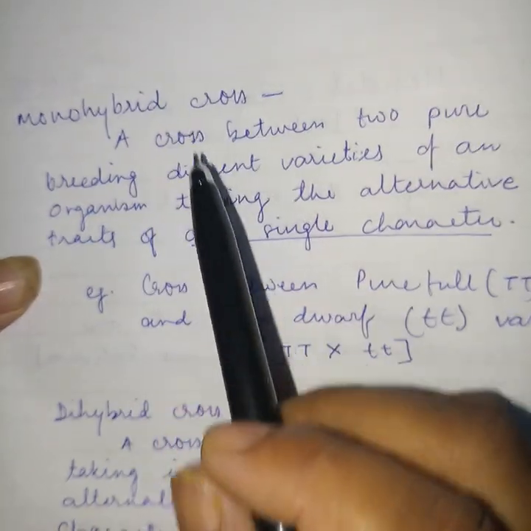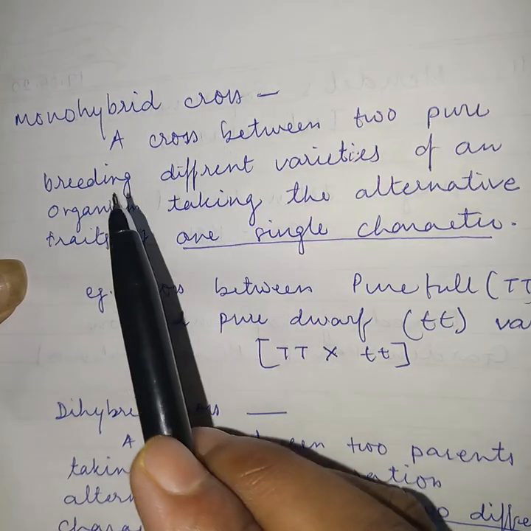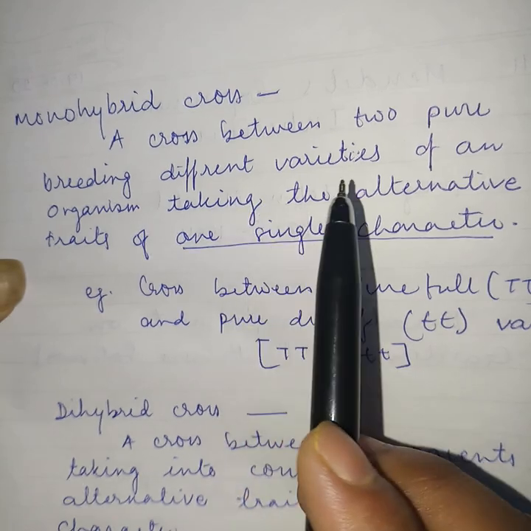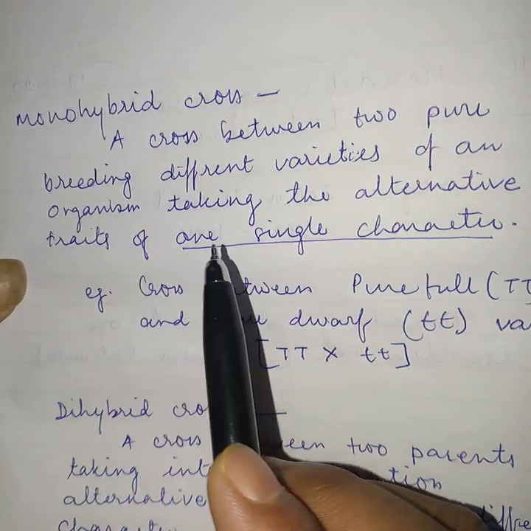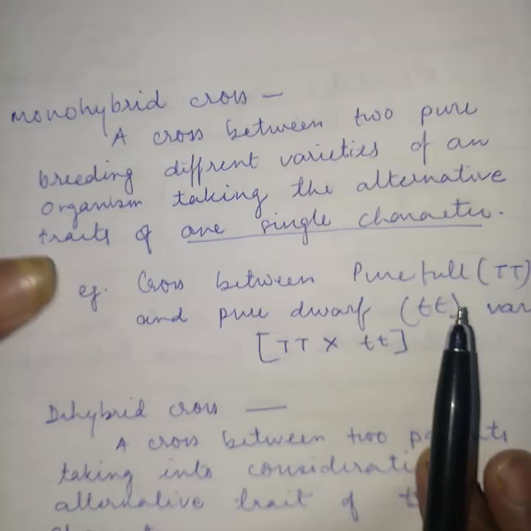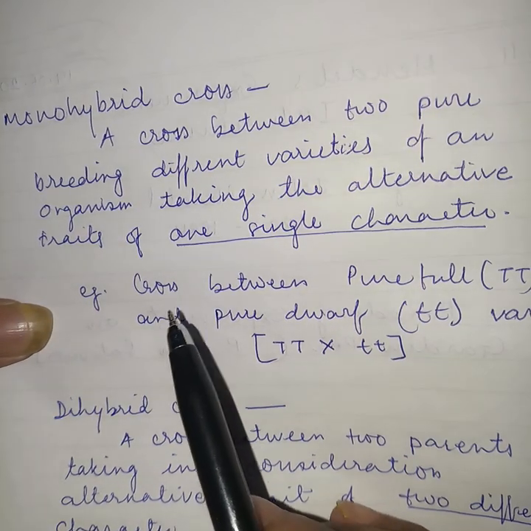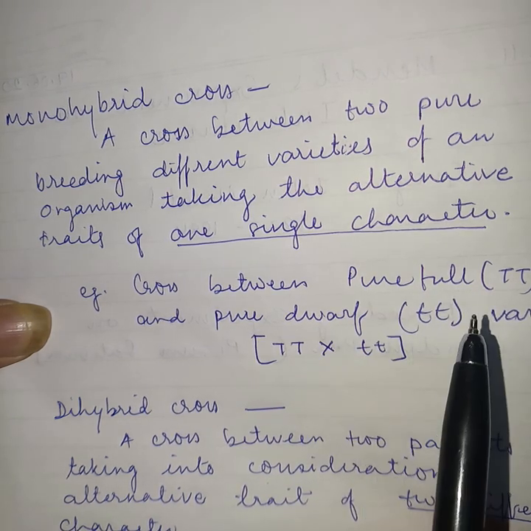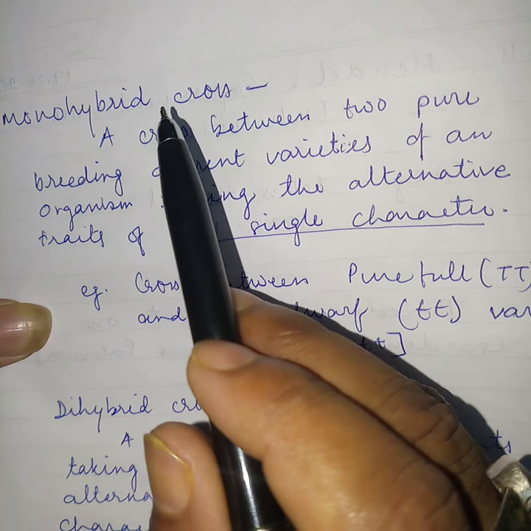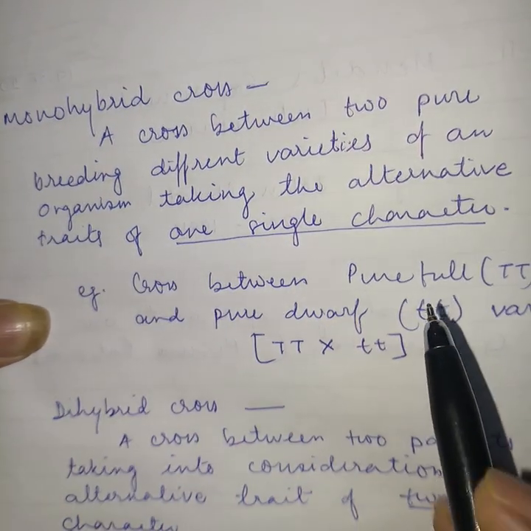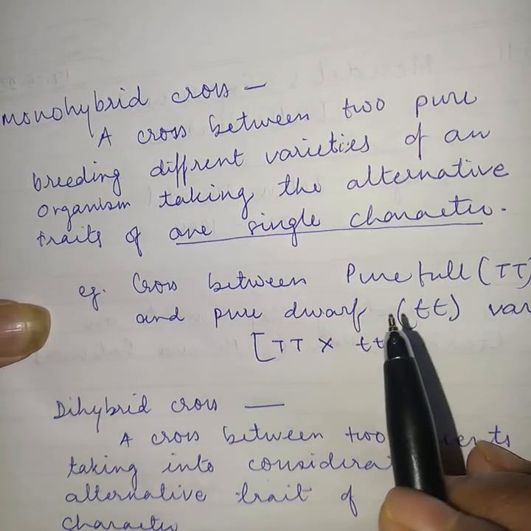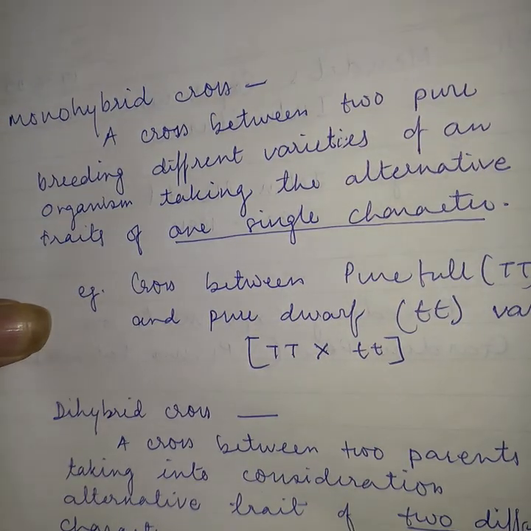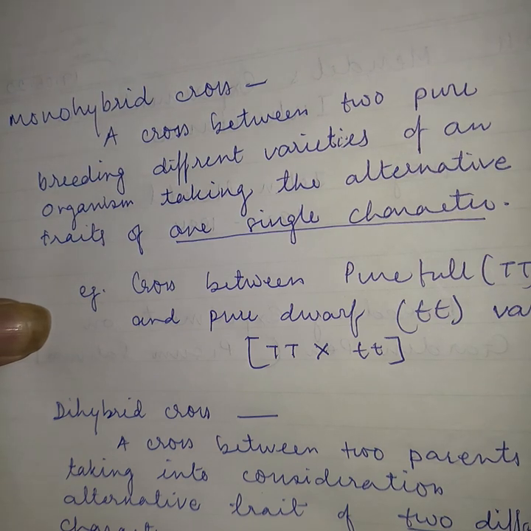So see what monohybrid is. A cross between 2 pure breeding varieties of an organism, taking the alternative traits of one single character. See the example. A cross between pure tall and pure dwarf varieties is called a monohybrid cross because pure tall and pure dwarf are the two alternative forms of a single character, that is, the height of the plant.